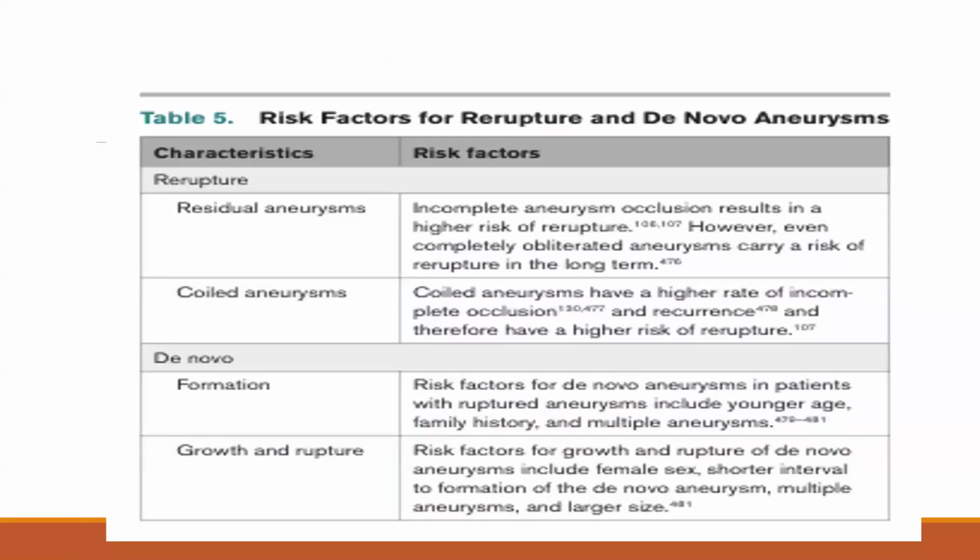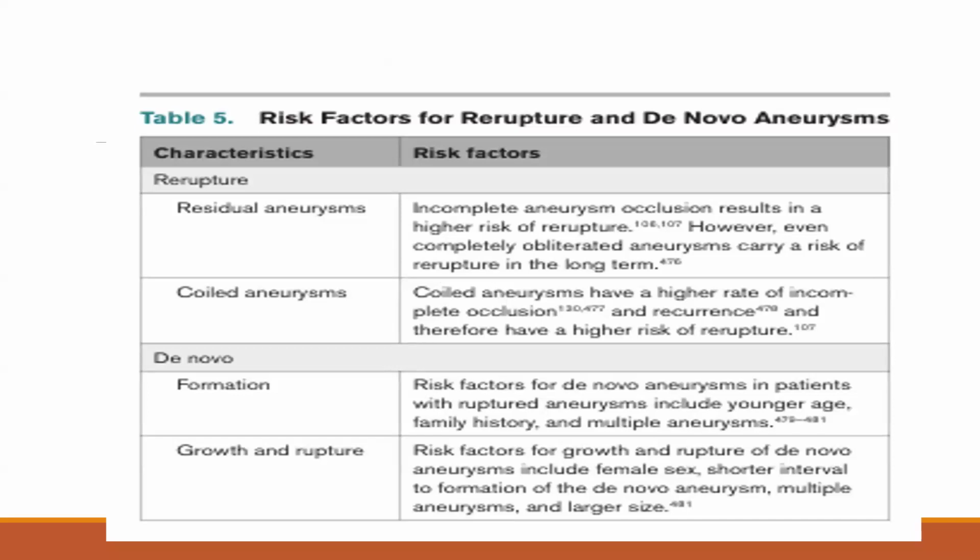Now, the risk factors for rupture and de novo aneurysm. Now, residual aneurysm: incomplete aneurysmal occlusion results in higher risk of re-rupture. However, even completely obliterated aneurysms carry the risk of rupture in the long term. Now, coiled aneurysm: coiled aneurysms have a high rate of incomplete occlusion and recurrence and therefore have a high risk of re-rupture.